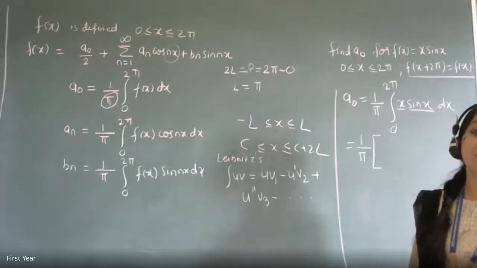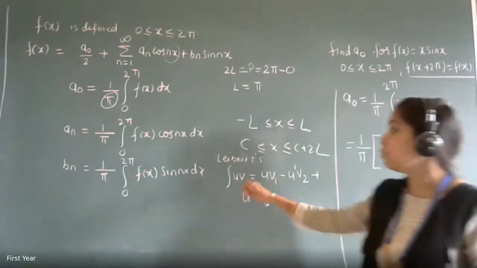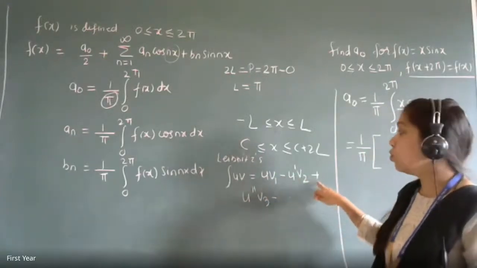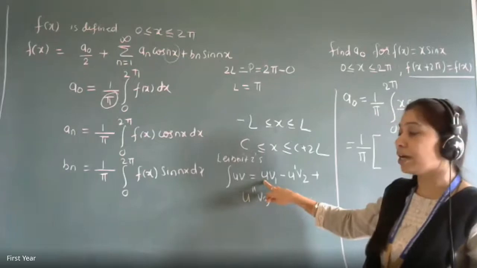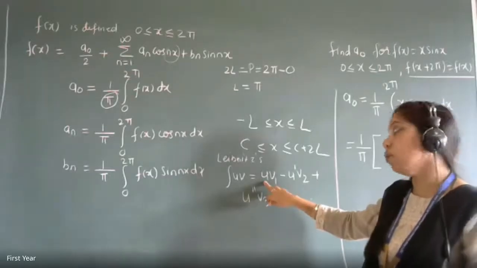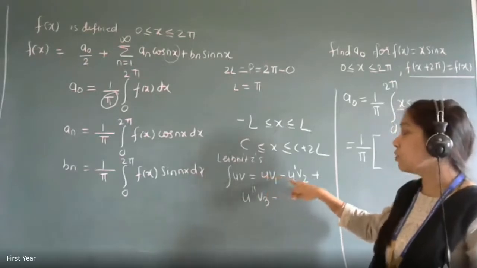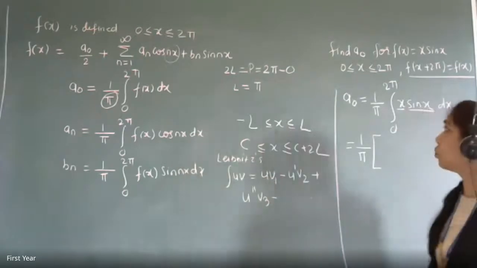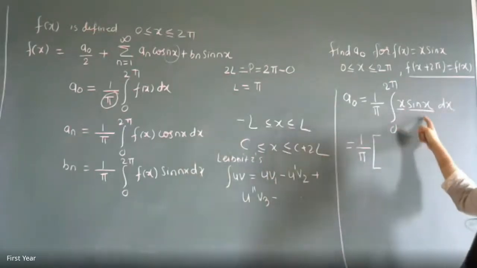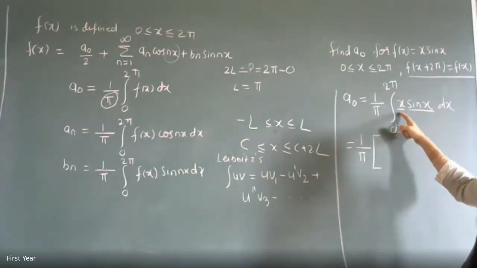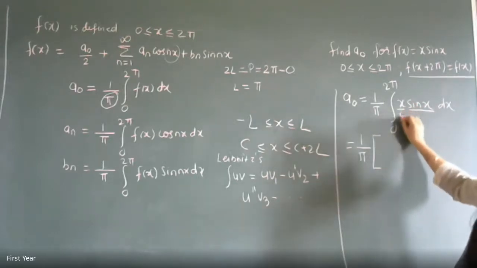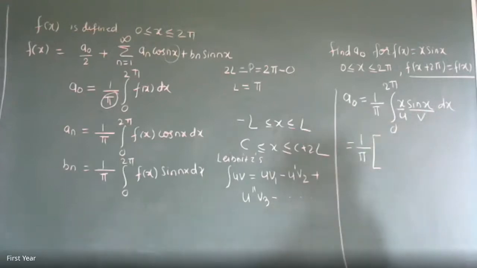Clear? So how do you identify who is U and who is V? Look at the formula. The derivative of U is increasing. Generally, you follow the rule that the function should be taken as U whose derivative becomes 0 earlier. Look at the question now. x sin x is your question. Whose derivative will exhaust or become 0 after a certain stage? The derivative of x. So that should be your U and sin x should be your V.